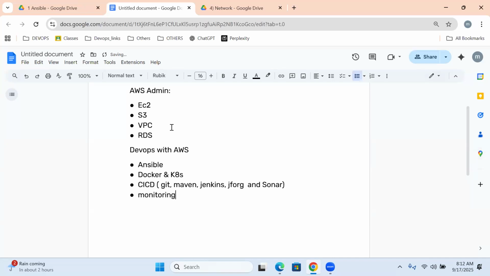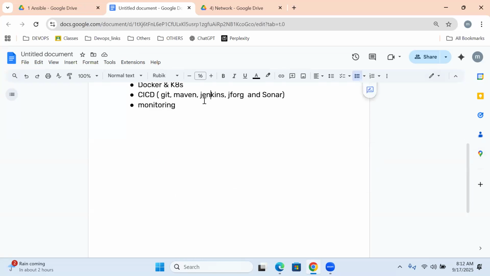In this flow, today we are starting with DevOps, DevOps with AWS. The first module we start with is Ansible.